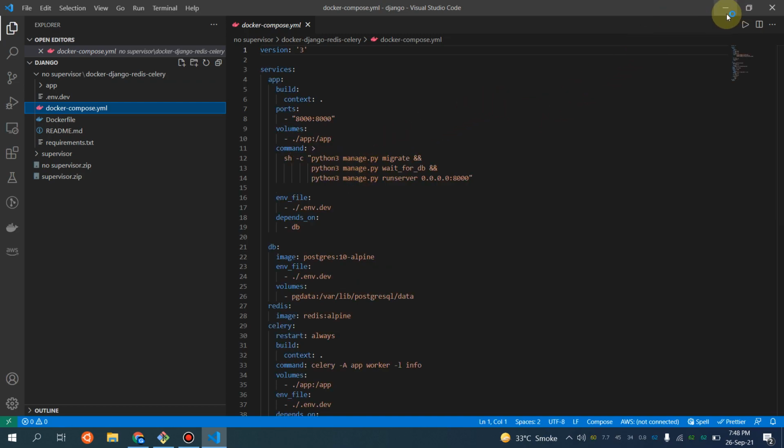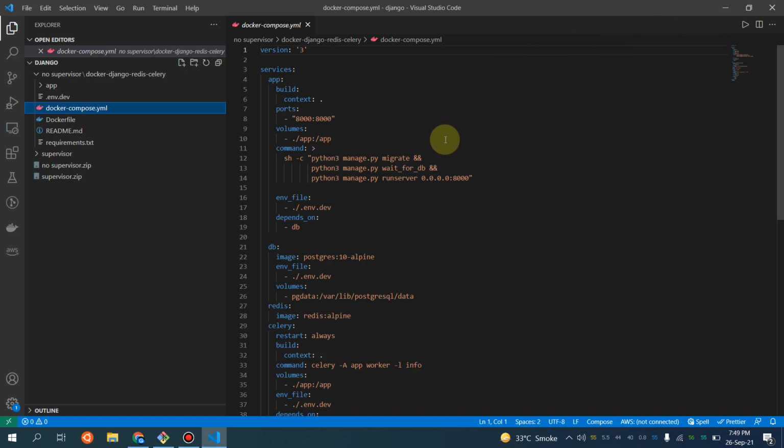Because if you want to deploy your application in a cloud and you want to scale, this has a limitation. The limitation is that you have to mount your application in a directory. So scaling will not be that good as compared to the one if you use the supervisor.